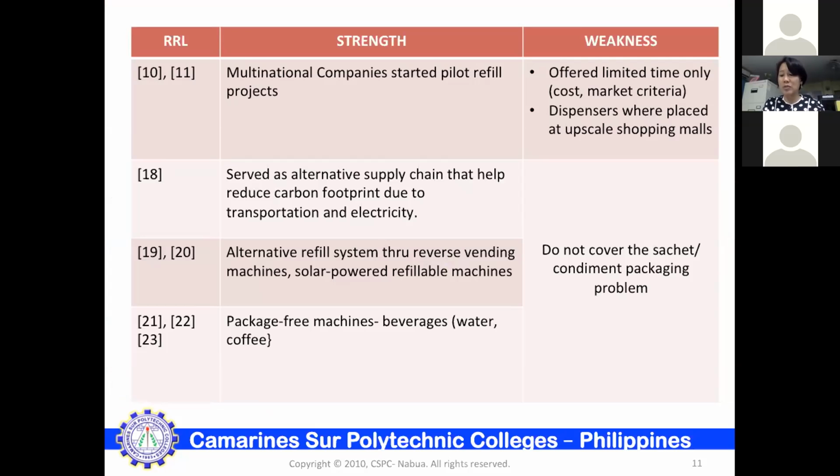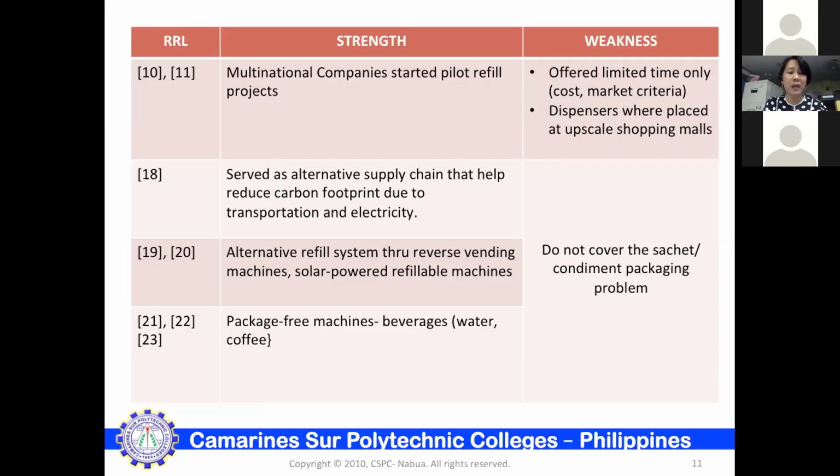Recently, considerable attention is being directed to refillable packaging systems, such as the research in the references, wherein multinational companies started pilot refill projects. However, they offered the project on a limited basis, particularly because they have a problem in the cost and market criteria. And their dispensers were placed at upscale shopping stores that do not cater to poor consumers. That is why the project failed.